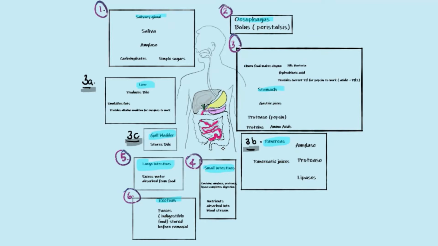So let's have a look at each box in a bit more detail. The salivary glands are contained in the mouth. The salivary glands release saliva. The saliva contains the enzyme amylase. The amylase breaks down the carbohydrates into simple sugars such as glucose.